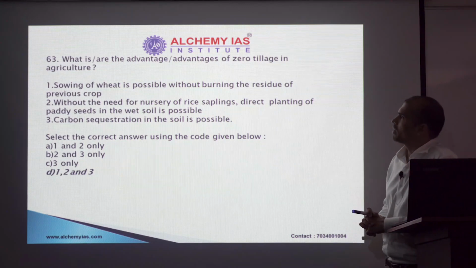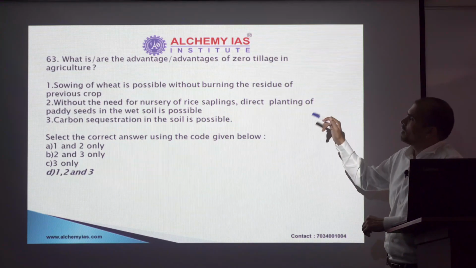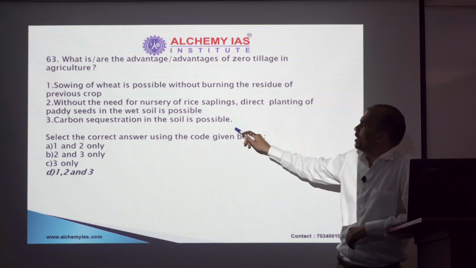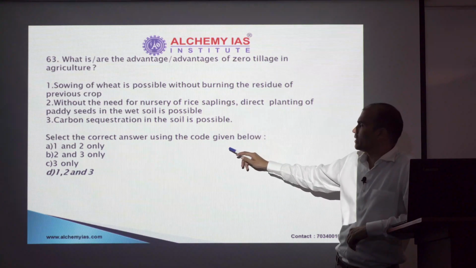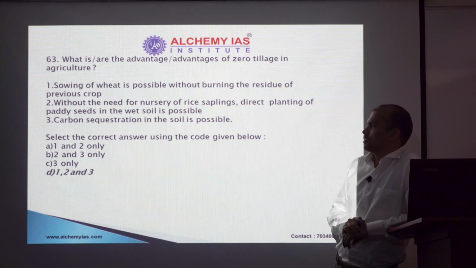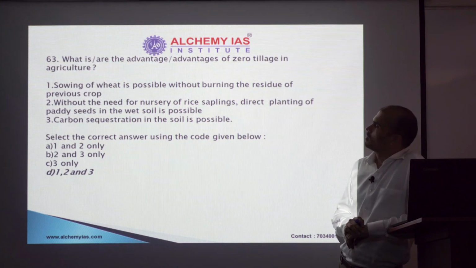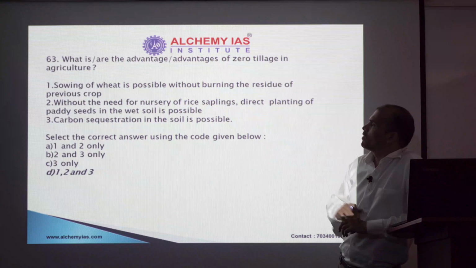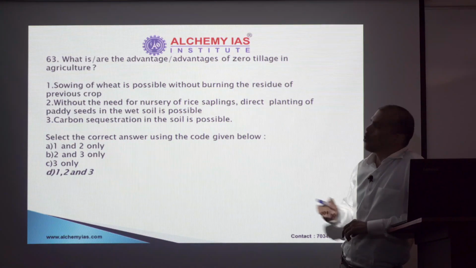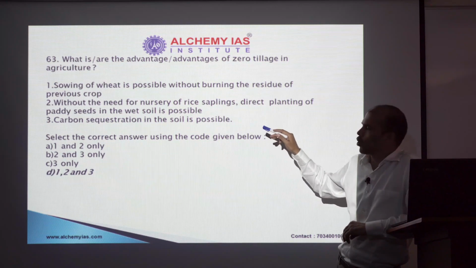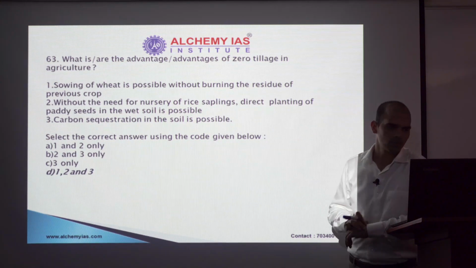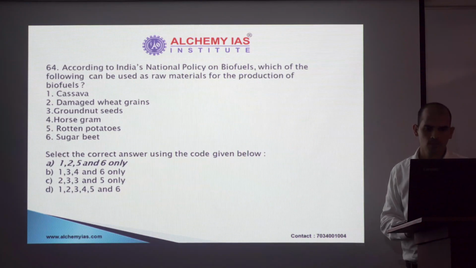Zero tillage in agriculture. Again, from this, definitely you can reach the third statement to be true, but that is not taking you to the 50-50 situation. In that case, you have to go with statement 1 and 2 as well, and all these three statements in this scenario turn out to be true. So, option D is the right answer. Next.